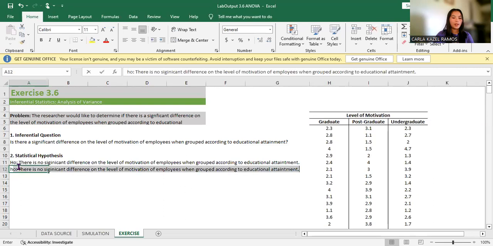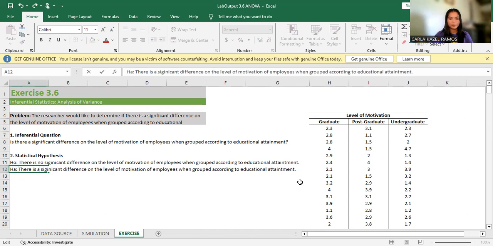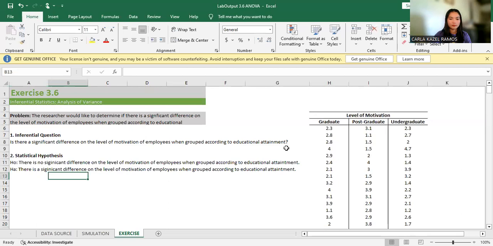And for our alternative hypothesis, it would be there is a significant difference on the level of motivation of employees when grouped according to educational attainment.